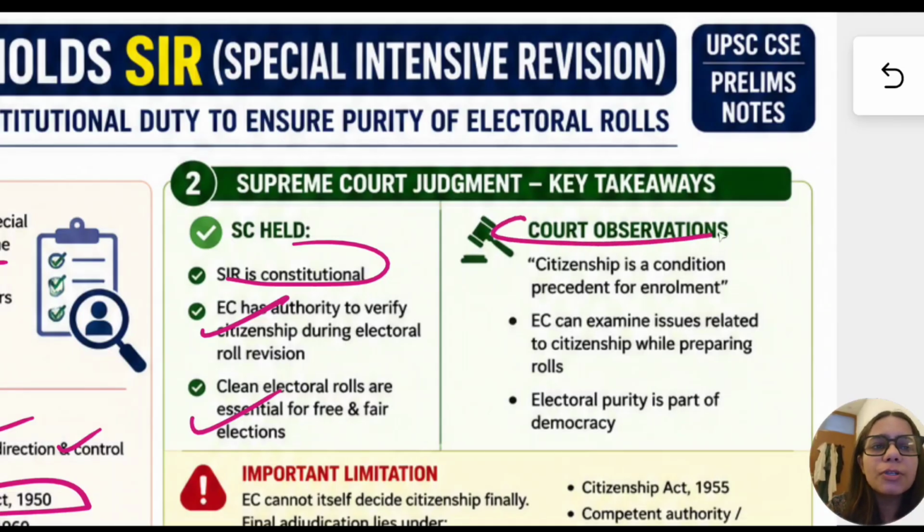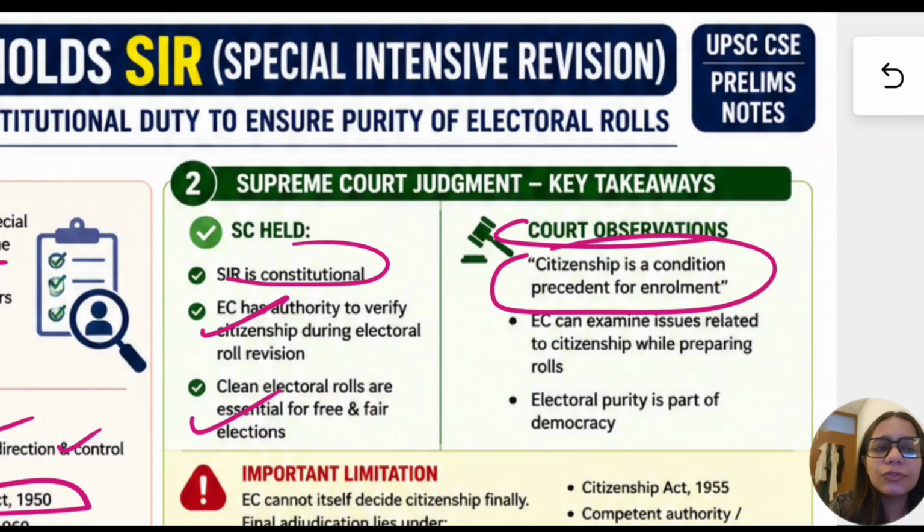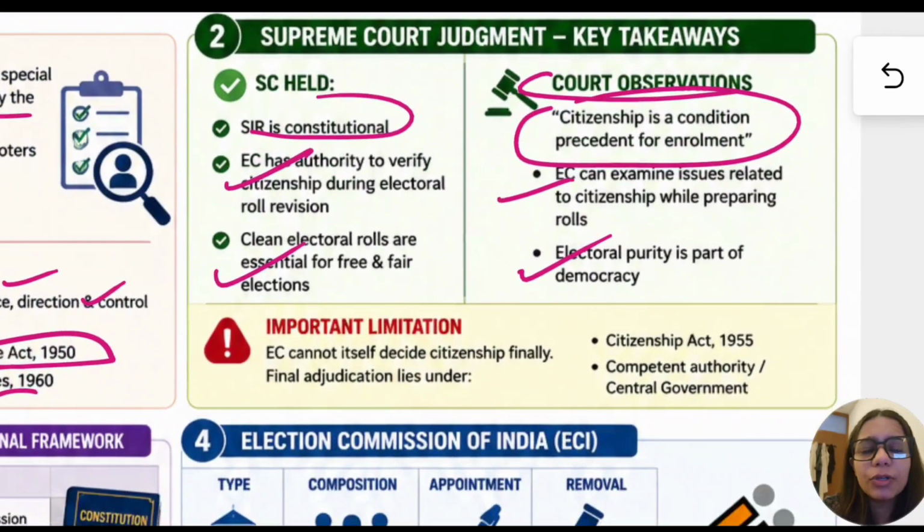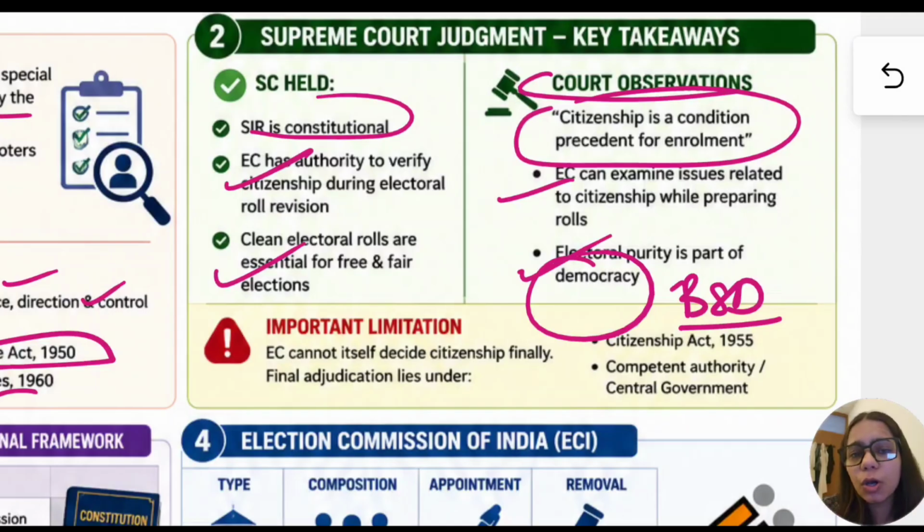What are the court observations? Citizenship is a condition precedent for enrollment. You have to be a citizen of the country to get enrolled in electoral rolls. EC can examine issues related to citizenship, and electoral purity is a part of democracy. And maintaining democracy is a part of the basic structure doctrine that we got under the Kesavananda Bharati case.